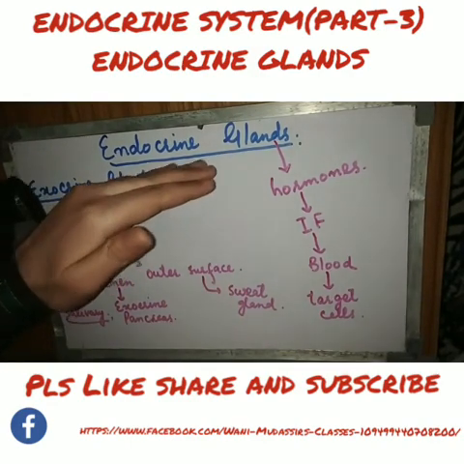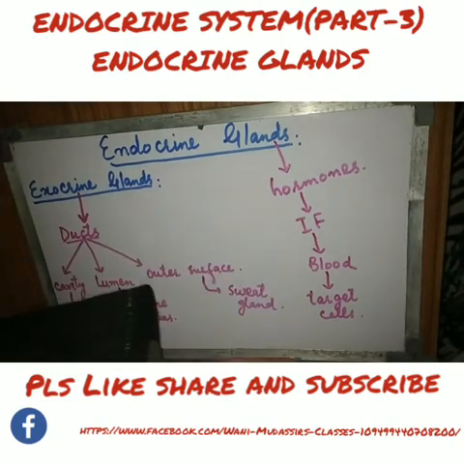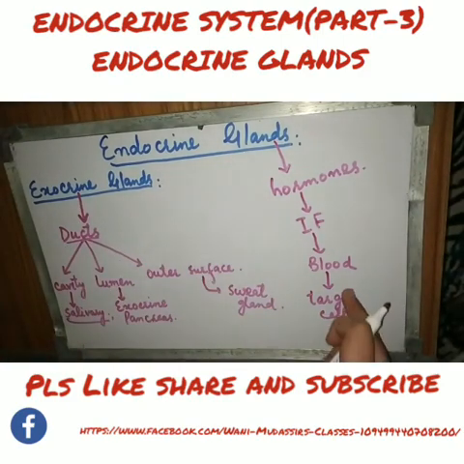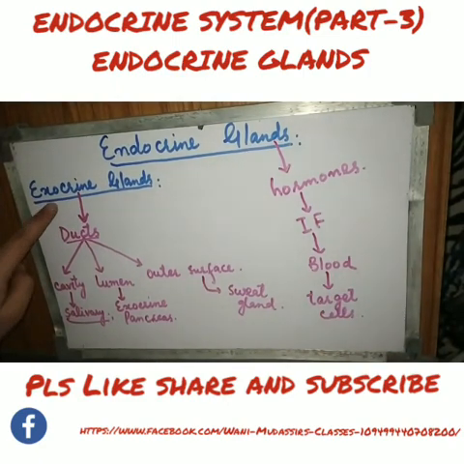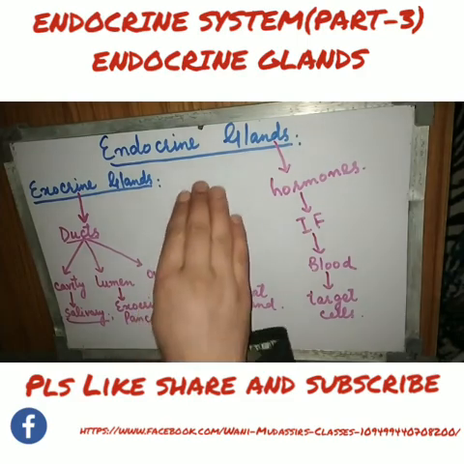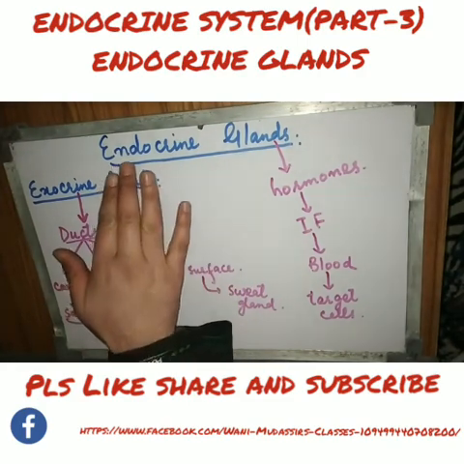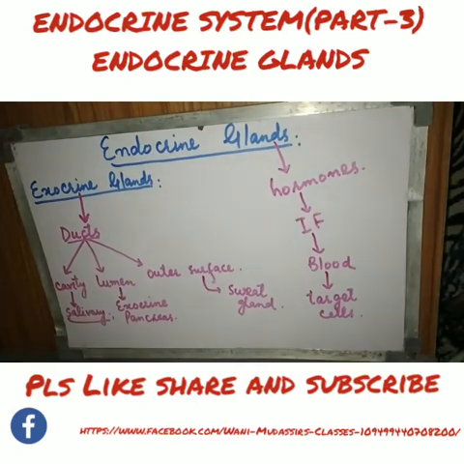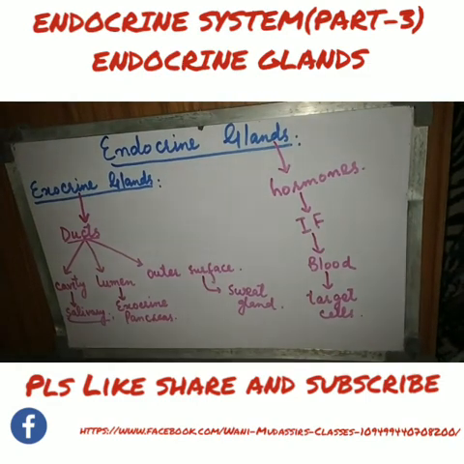The endocrine glands send their secretions to the target cells throughout the body through the blood circulation, and the exocrine glands send their secretions to the target organs via ducts, and the destination can be any body cavity, the lumen of any organ, or the outer surface of the body. Now we see that endocrine glands send their hormones via the blood circulation.